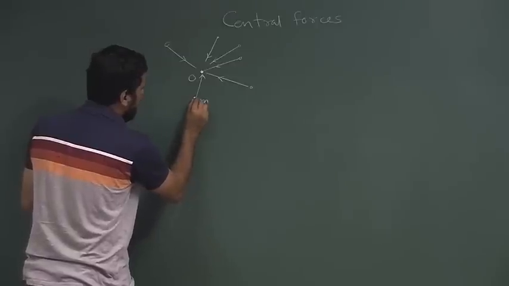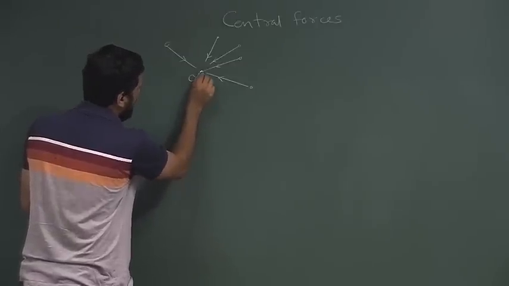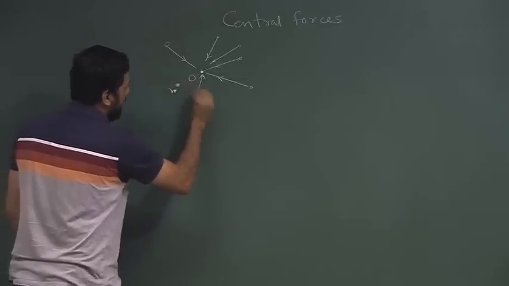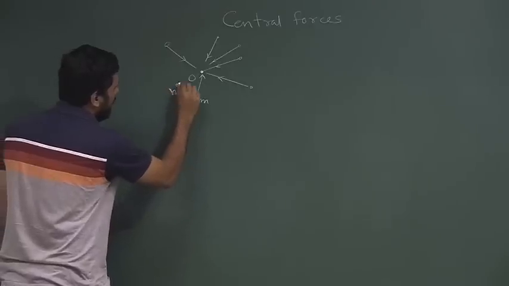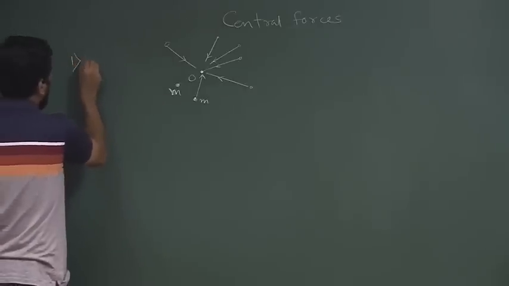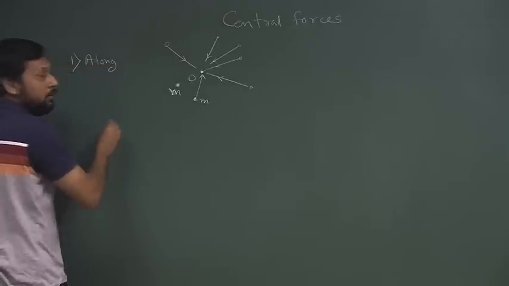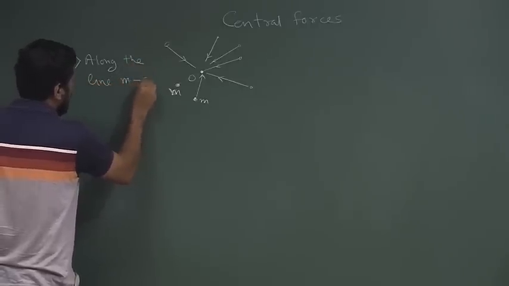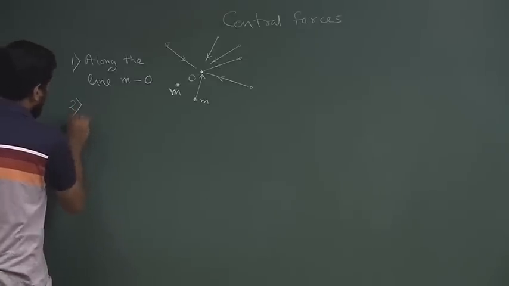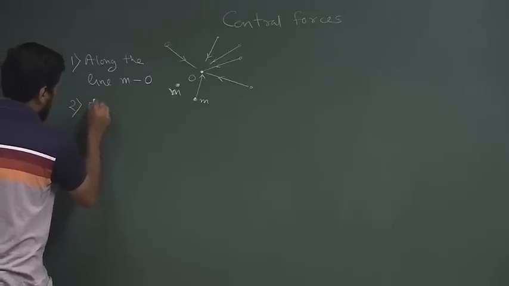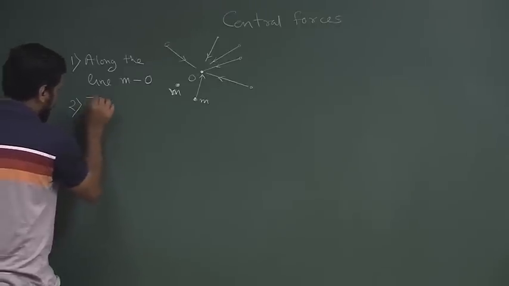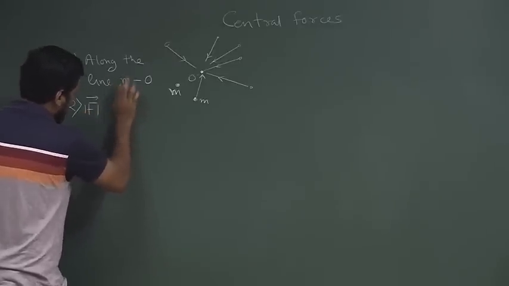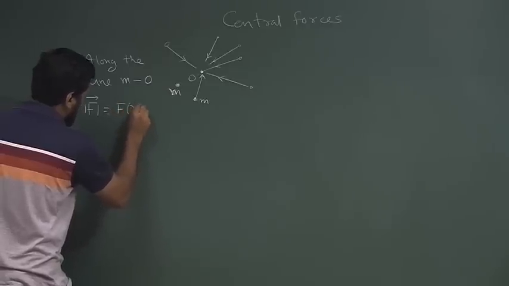Also, the magnitude of the force is a function of this distance only. It does not matter if this particle is here or, maintaining the same distance, if it is here, the magnitude of the force on this particular mass point m will always be, one, along the line m to O, and two, F, the magnitude of the force, will be a function of r.